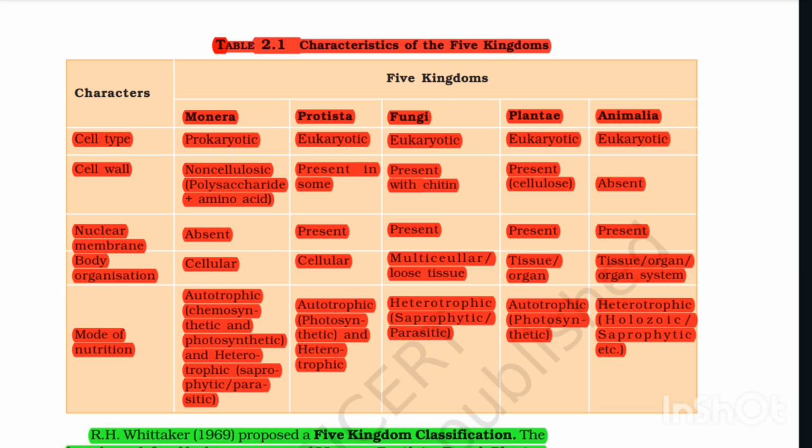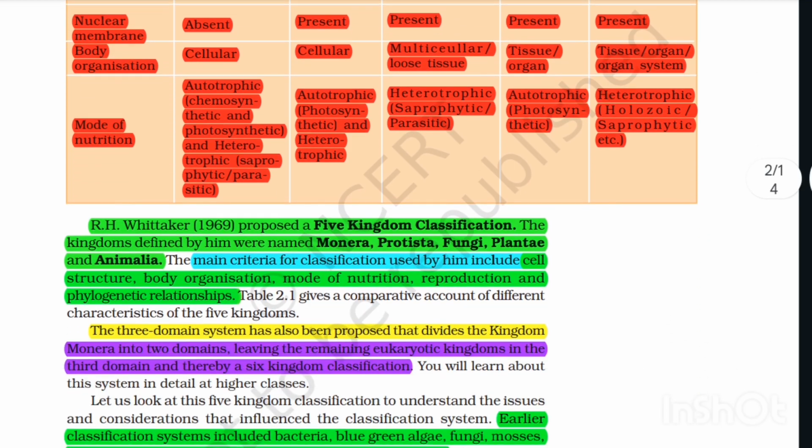Mode of nutrition: Monera autotrophic, chemosynthetic and photosynthetic, and heterotrophic, saprophytic and parasitic. Protista autotrophic, photosynthetic and heterotrophic. Fungi heterotrophic, saprophytic and parasitic. Plantae autotrophic, photosynthetic. Animalia heterotrophic, holozoic and saprophytic, etc.